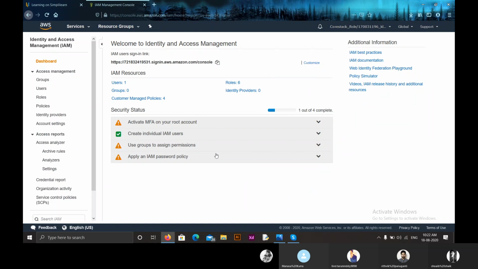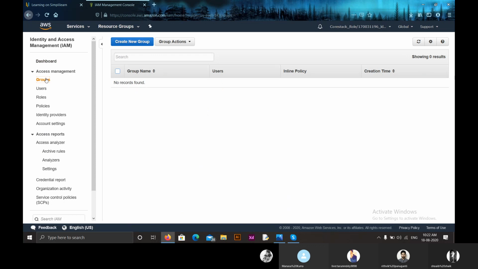Now let us first create groups. To create groups, on the left hand side of the dashboard you will have an option called groups. Click on groups. Here you can see there are no groups created so far. So let us create an IAM group, so that users don't need to be granted permissions individually. We create a group for admin or development, and we don't need to grant permissions individually. For doing that, get into the IAM dashboard, click on groups, and click on create new group.